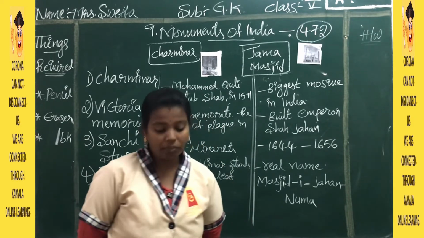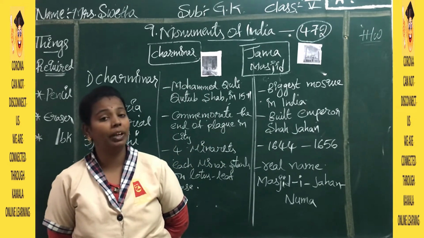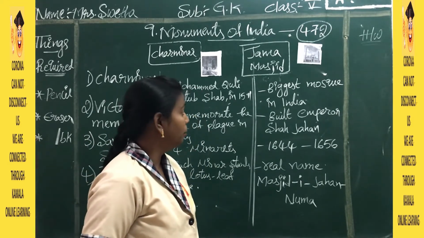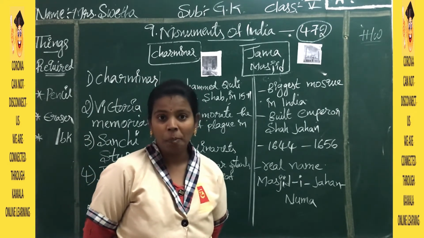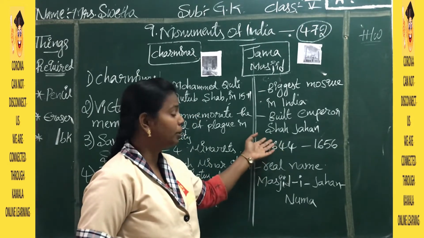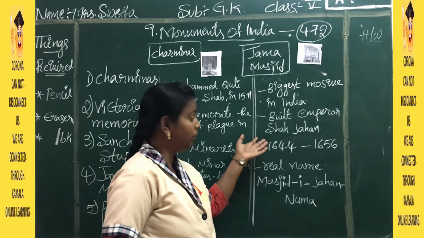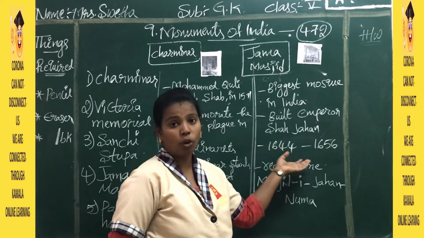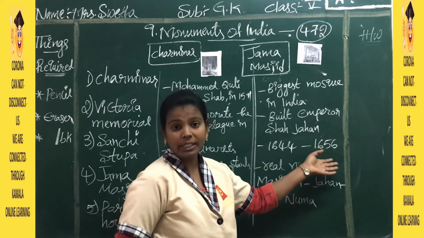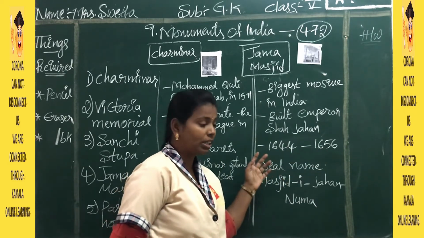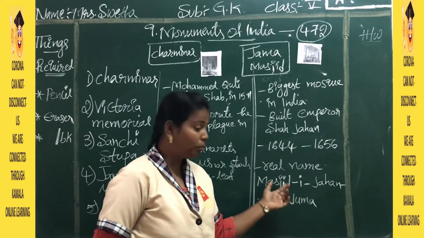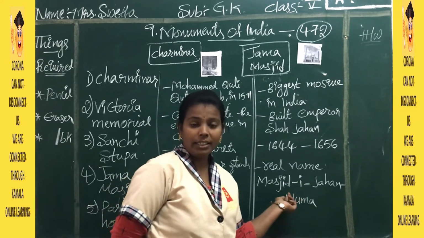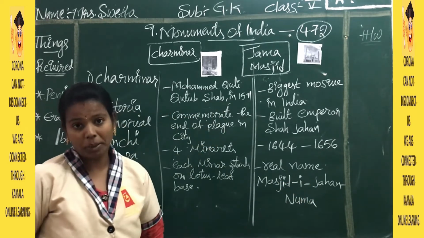Next we have Jama Masjid, the biggest mosque in India. It was constructed by Emperor Shah Jahan between 1644 and 1656, and the real name of the Jama Masjid is Masjid Jahan Numa.